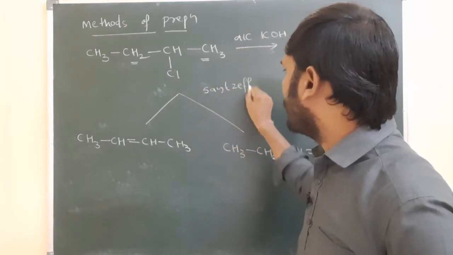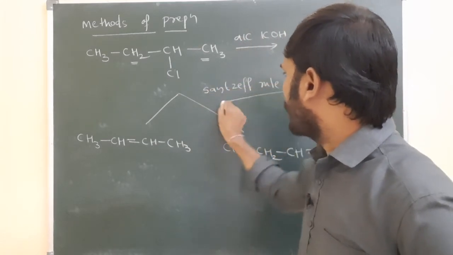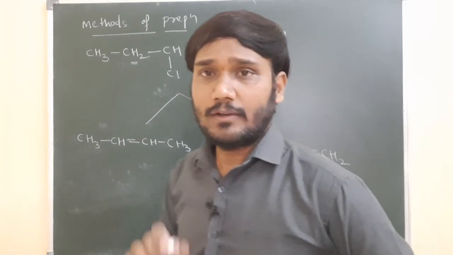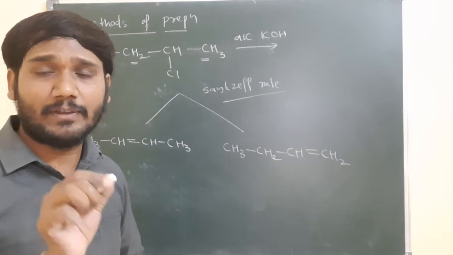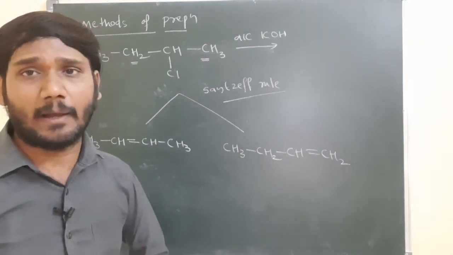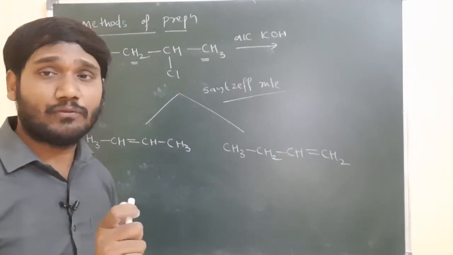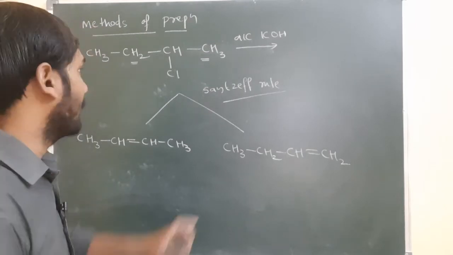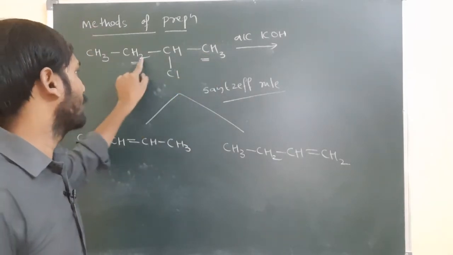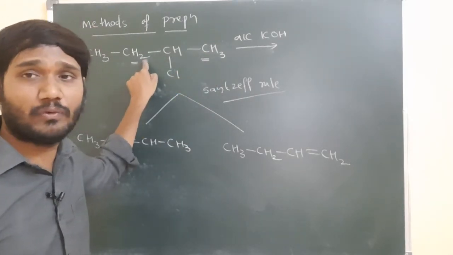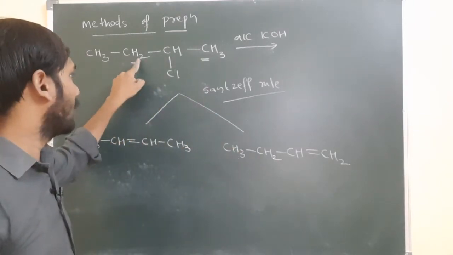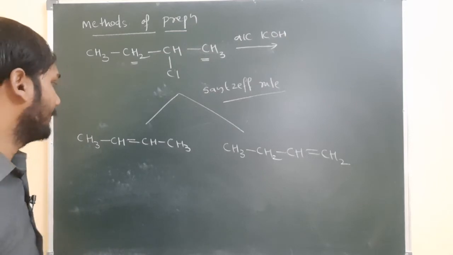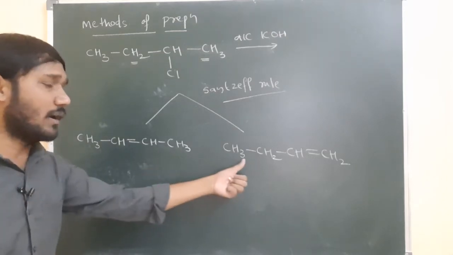So what is the meaning of the Saytzeff rule? The Saytzeff rule means the hydrogen is eliminating from the less hydrogen containing carbon. This carbon has 3 hydrogens, this carbon has 2 hydrogens. So from where is the hydrogen eliminated? From the less hydrogen containing carbon. It means from here the hydrogen is eliminated. So this is the more stable product compared to the other.